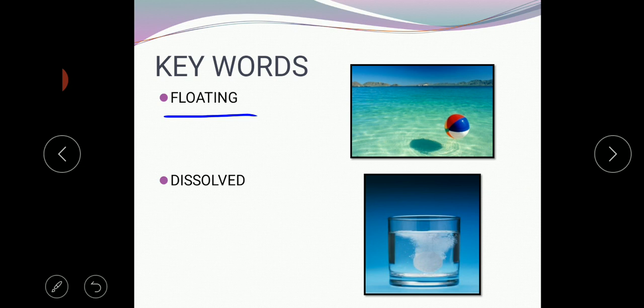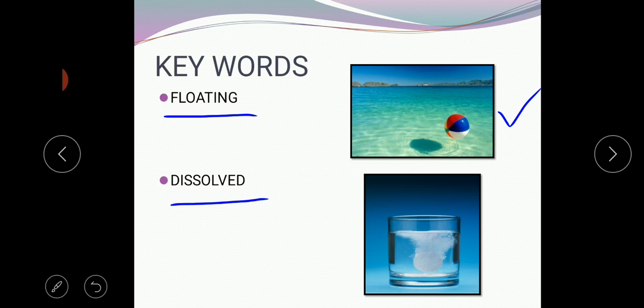Floating means an object which doesn't have a permanent place or settled place. We mostly see it on the surface of a liquid. See here, children, the ball is floating in the sea. The second word is dissolved, which means a solid substance gets dissolved in a liquid.